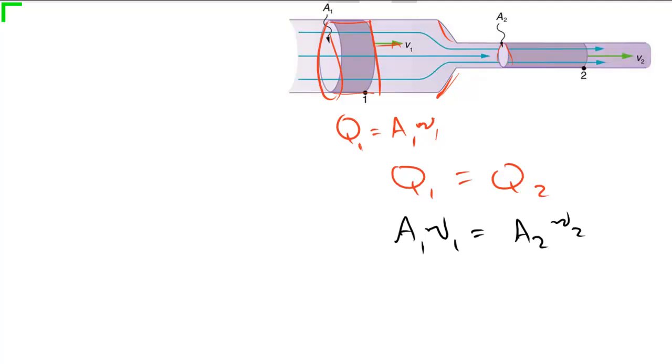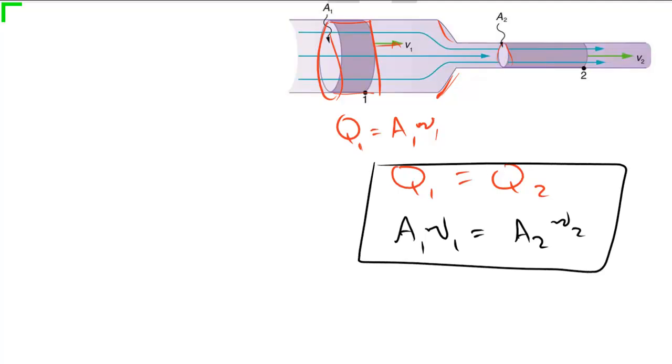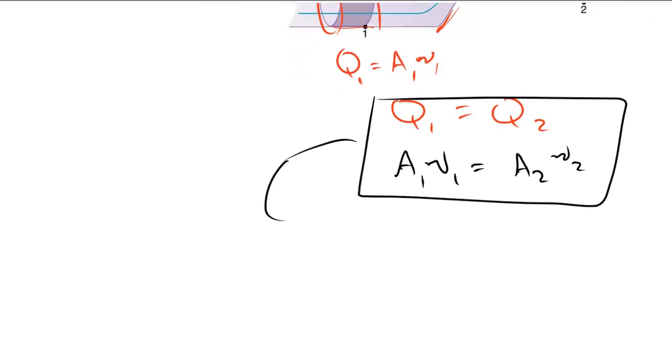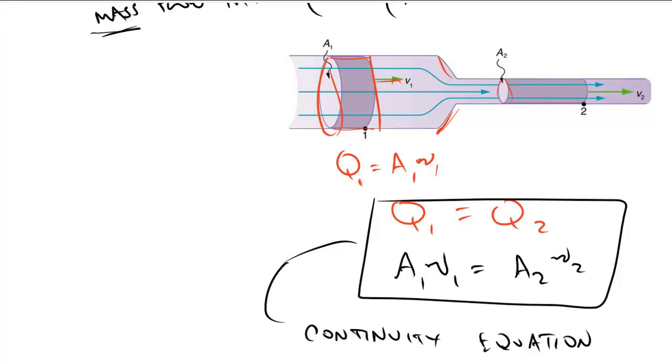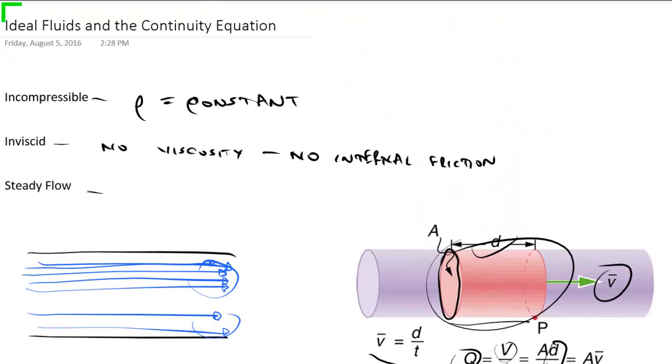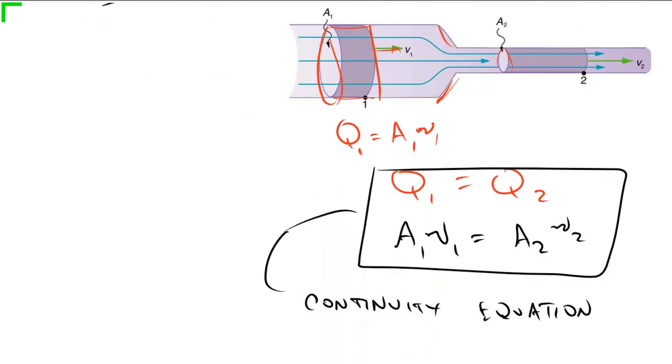So this is what we call the continuity equation, or equation of continuity, which is really straightforward. It's just a statement of conservation of mass. It says that whatever flow rate we have in one section must be the same as it is in the other section, as long as, and the key for this one is really that it's incompressible. It can't be compressible for this.